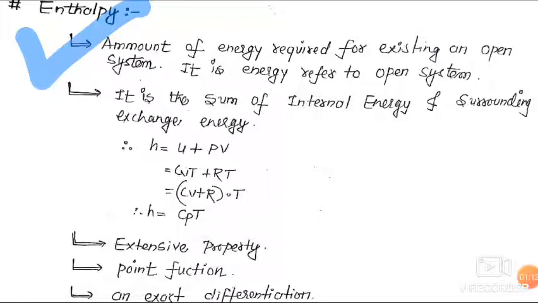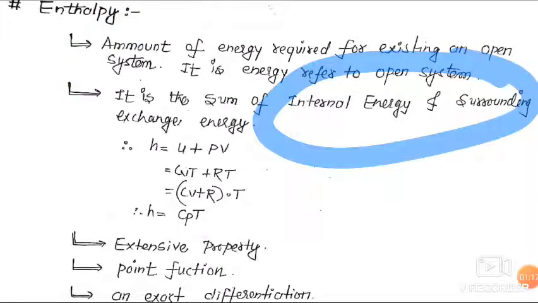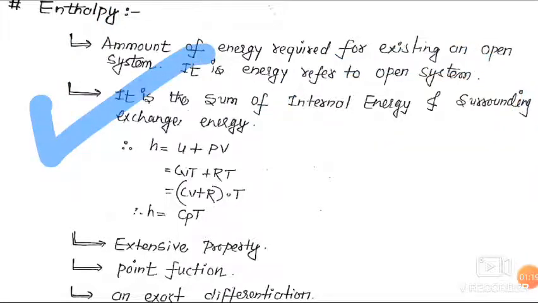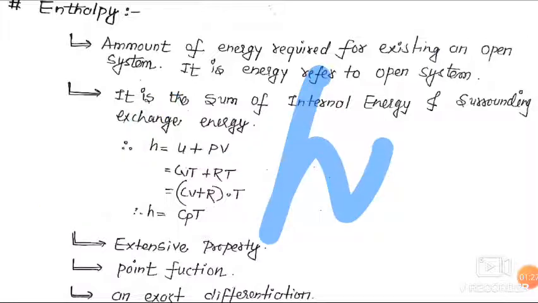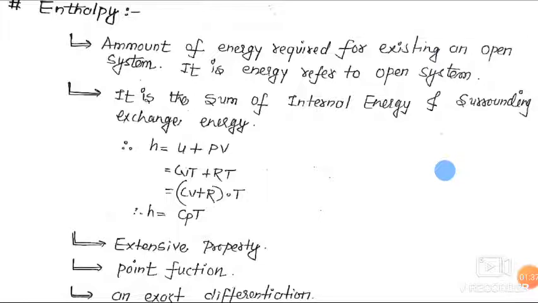Dear friends, enthalpy is the sum of internal energy and surrounding exchange. It means H is equal to U plus PV. Generally it is denoted by H. PV is the surrounding exchange. We also know that U is equal to CvT and PV is equal to mRT.